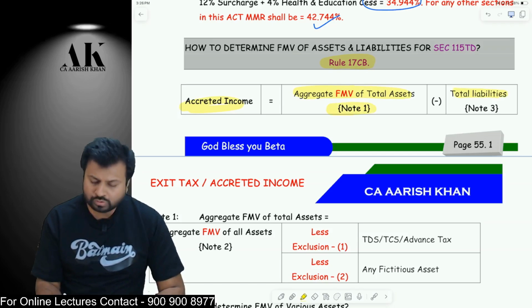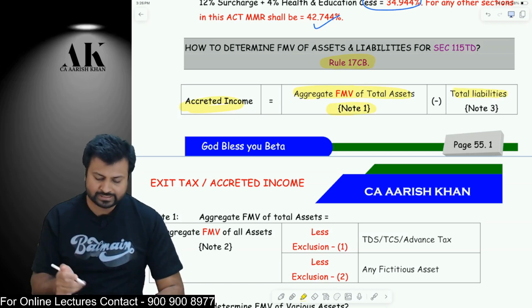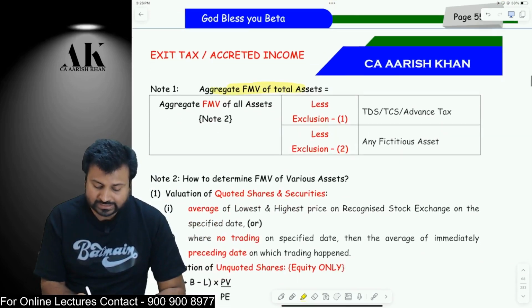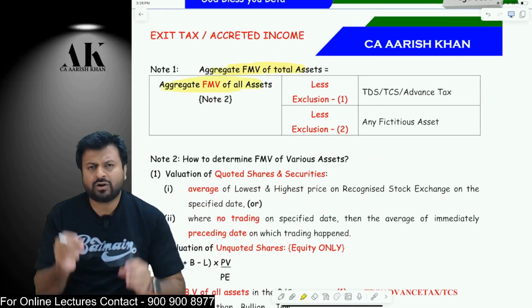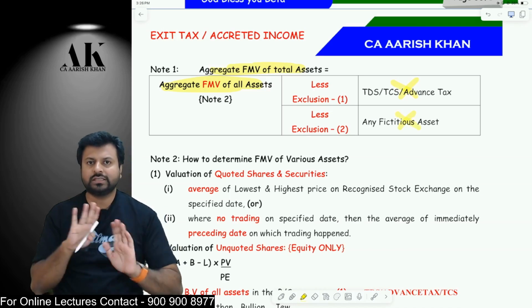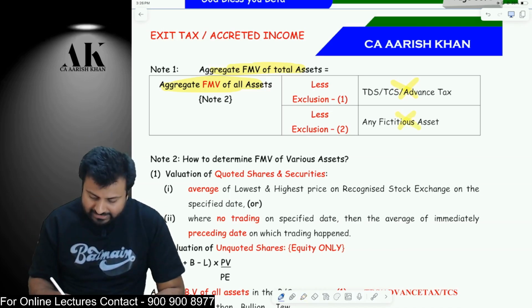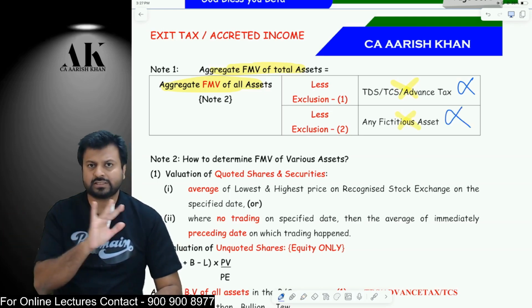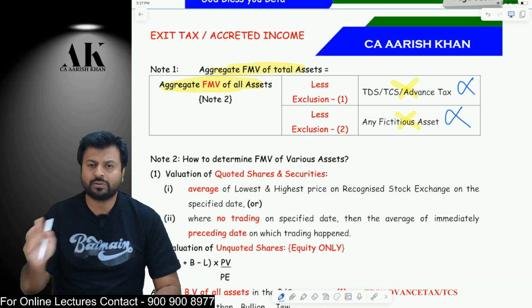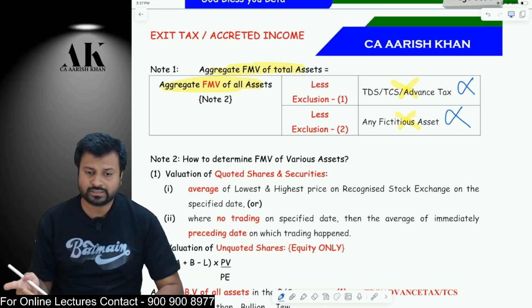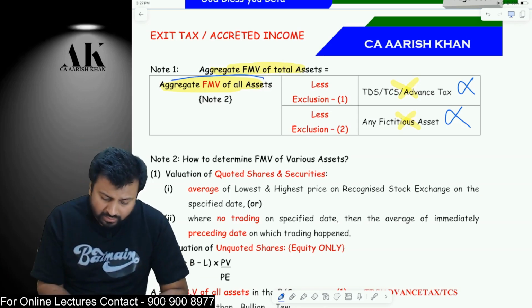Now, how to compute the FMV of total assets? Let's see that step by step. Then we'll see how to compute the total liability. FMV of total assets, you have to take the aggregate FMV of all the assets, but you don't take 2 things in that. Don't take TDS, TCS, advance tax. Taxation will not come over here, and don't take fictitious assets. If there are any fictitious assets in your balance sheet, don't take those also. These 2 items will not come in the aggregate of all the assets. Okay. Apart from that, all other assets will be taken.